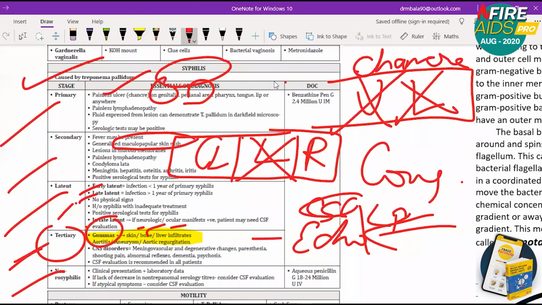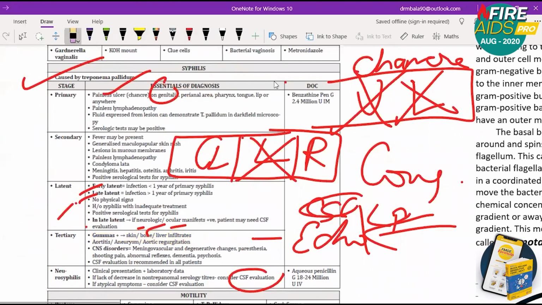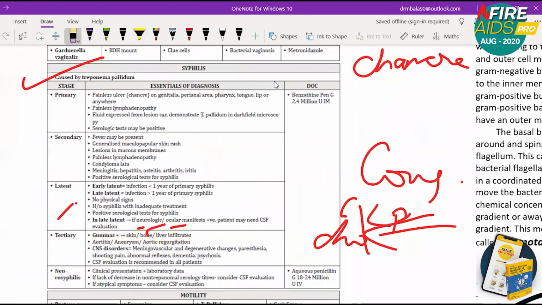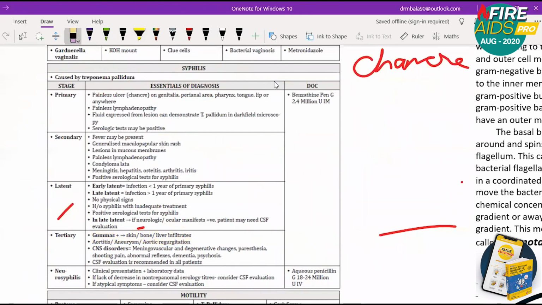Next is neurosyphilis. Neuro means CSF evaluation is needed. CSF evaluation is needed in neurosyphilis. I repeat, this is important. Primary means painless ulcer, painless lymphadenopathy. Secondary means rash, painless lymphadenopathy, condyloma lata.